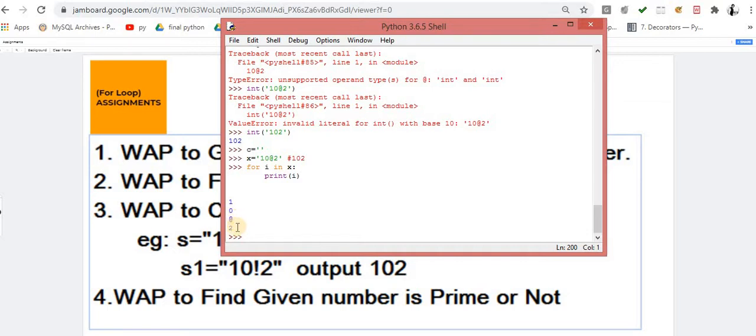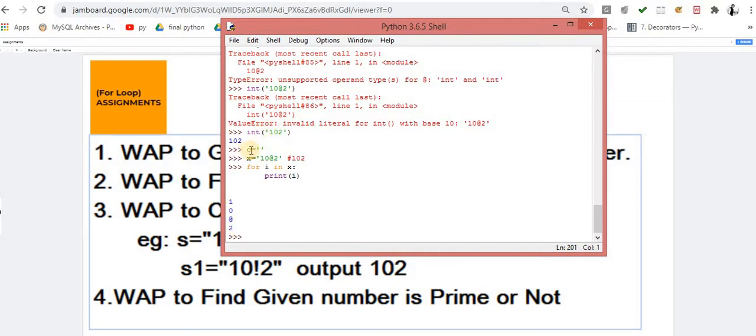Okay, in the next iteration I will give you 2. Now you will again check, okay sir, yes, it is inside 0, 1, 2, 3, 4, 5, 6, 7, 8, 9. Yes sir, it's a digit. Now I am putting it into my container. The same thing that you have to implement over here. Just understand it. This for loop is giving you one by one each and everything, and you are the logic. And logic is that whatever value you require, you put that value inside a specific container.